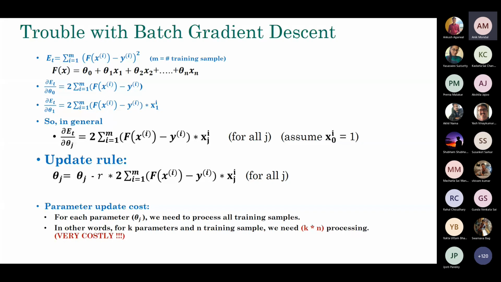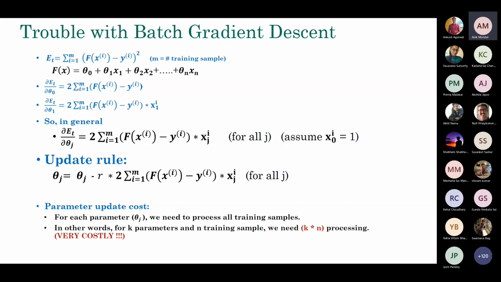In general, if there are k parameters and n training samples, every update needs k times n processing, which is extremely costly when you are dealing with a large volume of data. We simply cannot afford it, even with GPUs. Think about a test set with 1 million images, each with some megapixels. It's computationally very, very costly. That's the biggest problem with batch gradient descent, where your direction of movement depends on all samples in your training data.